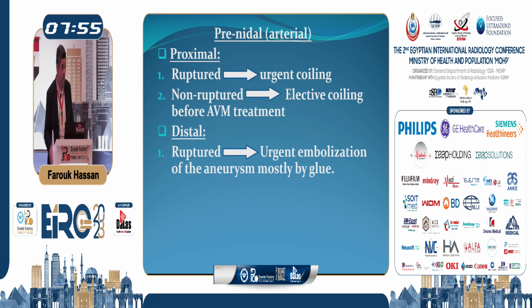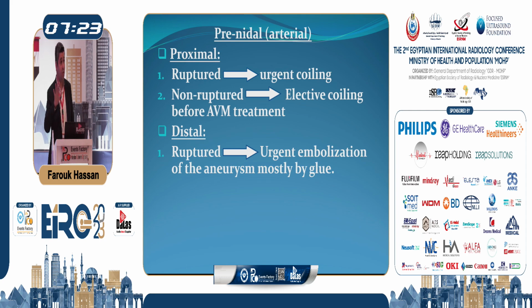What if we have a prenidal arterial aneurysm but in a distal location and the patient presented by hemorrhage? So we know from the literature that in many cases it may be the aneurysm that ruptured, not the AVM nidus. So if we are sure that the aneurysm was the site, the origin of the bleeding, we do urgent embolization for the aneurysm, mostly by injecting glue, because it's a distally located aneurysm. So we go by a microcatheter into the feeding vessel and we inject glue to occlude this ruptured flow-related aneurysm.